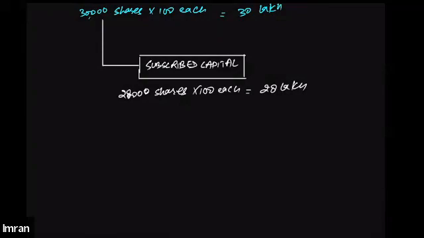All right. Now, what happens is that the company may not require 28 lakh at the same time. The company does not require all the money, all 28 lakh, at the same time. Then they may ask people to pay this amount in installments.